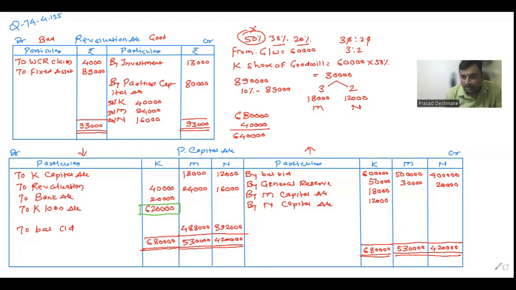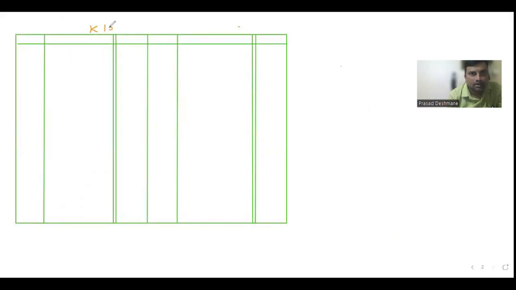In the last session also we did the loan account. Again, I will show you how to prepare it. This is the format of the loan account. The columns are date, particulars, this tiny column is for LF, and then rupees. Same columns on the other side: date, particulars, LF, and rupees. This is the credit side and this is the debit side.